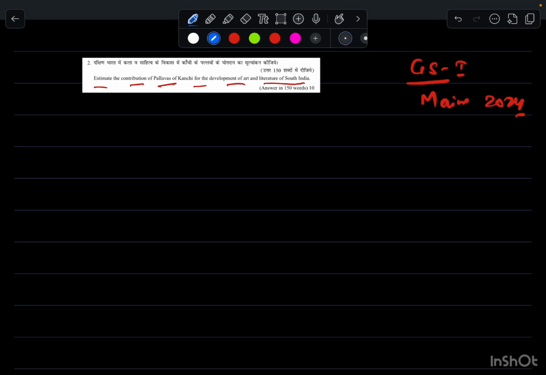If you look at the directive word here, the word 'estimate' is there. Whenever something like this comes, it means UPSC is asking for a very balanced approach from you. First we'll see how we'll move with the answer, then we'll see the points as well. And where's the focus subject? The focus subject for us here is art and literature.